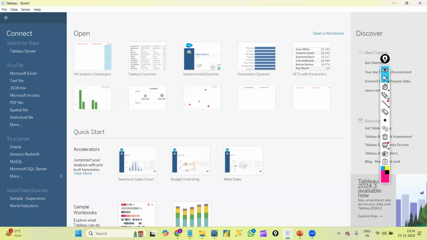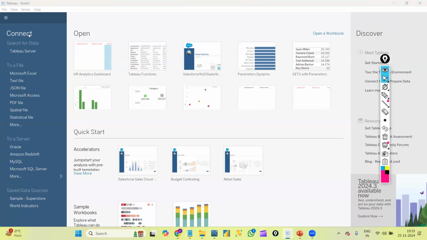So now let me just open the Tableau desktop and I will explain it to you. Okay, so I just opened the Tableau desktop and let's see how we will create our first graph. This is the user interface of Tableau desktop. Once we are done with the demo classes, I will show you the installation process. But after installing, if I open it, I will be able to see it like this.